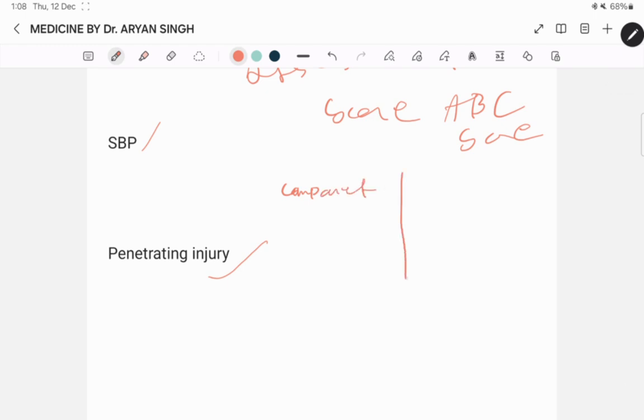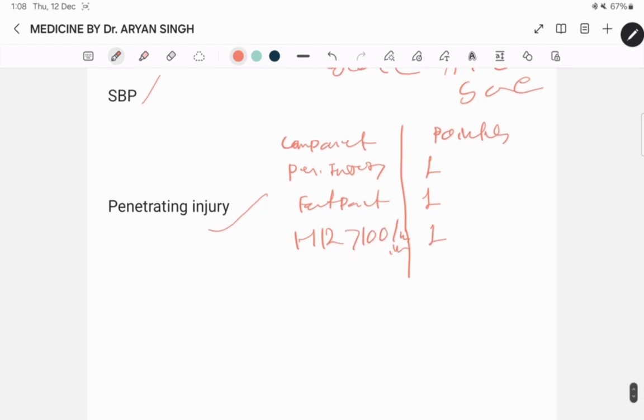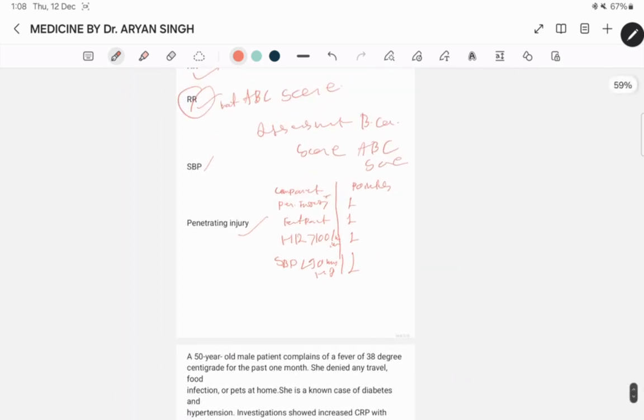Penetrating injury 1 point, FAST positive 1, HR more than 100 per minute 1 point, and SBP less than 90 mmHg 1 point. This one is the point and component. Next question.